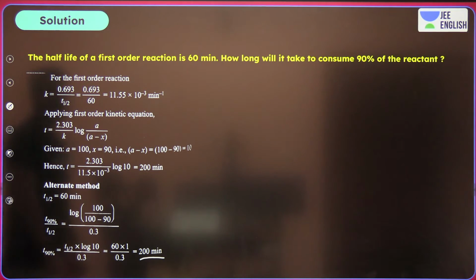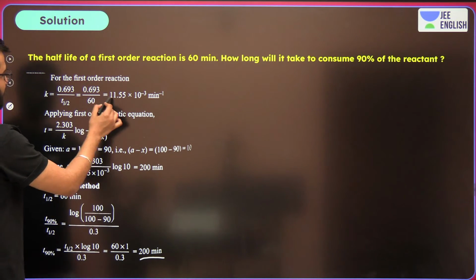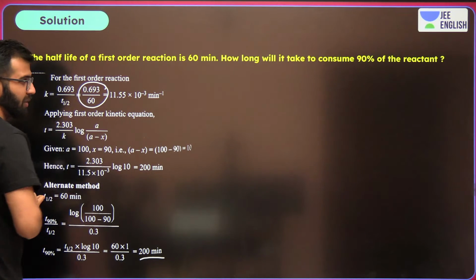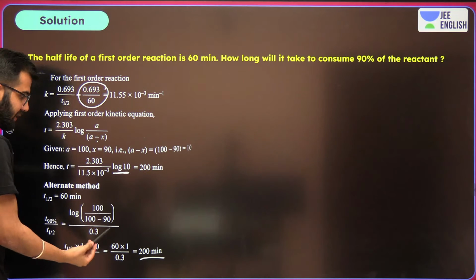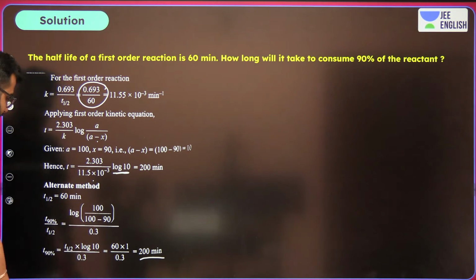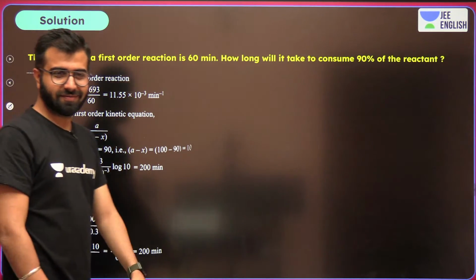So this is how it is going to be. See, the value of K is 0.693. You just simply write log, you're simply going to get log 10, and that's how it is going to be. Do remember this. Clear?